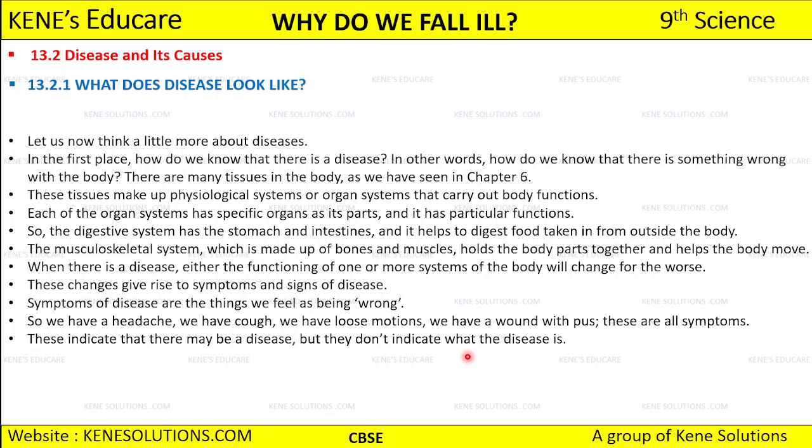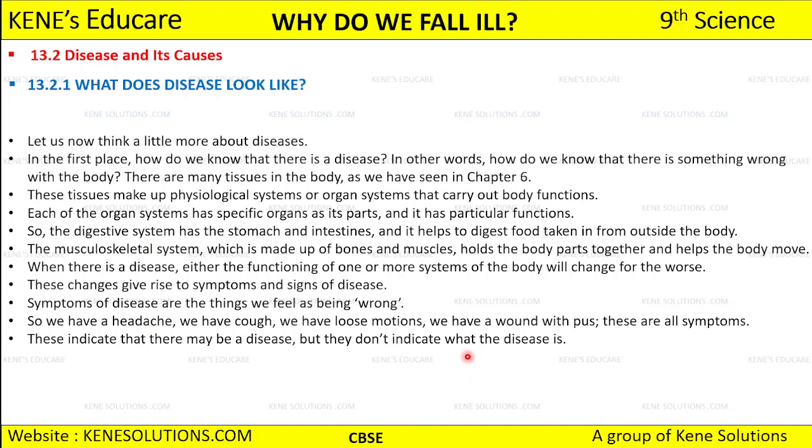In the first place, how do we know that there is a disease? As I told you, it is a feeling of being uncomfortable, right. In other words, how do we know that there is something wrong with the body? Our body is made up of cells, and when a group of cells having the same function and the same structure come together, they form tissue, right. There are many tissues in our body, which we have already studied in chapter 6.